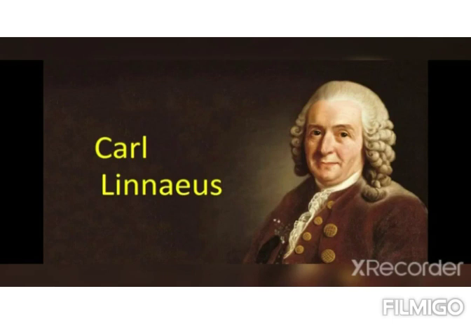Scientific name of dog is Canis lupus familiaris. For cow, it is Bos taurus. For hibiscus, it is Hibiscus rosa sinensis. And for jawar, it is Sorghum bicolor.